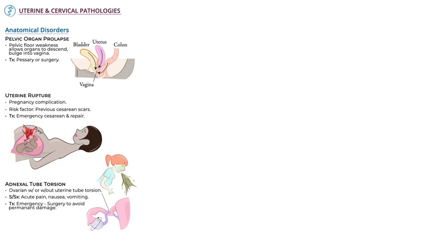nausea and vomiting. On imaging, we'll see ovarian edema from impaired vascular flow, a so-called whirlpool sign, characterized by a para-ovarian structure with concentric rings and abnormal positioning of the ovary itself. Risk factors include hydrosalpinx, ectopic pregnancy, paratubal cysts, ovarian masses, and other extrinsic lesions that pull the tubes out of place. Next, let's turn our attention to the uterus.